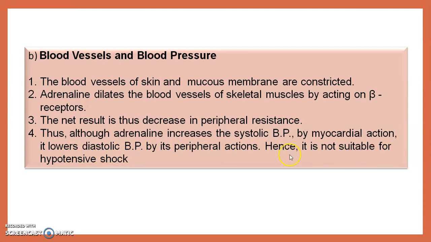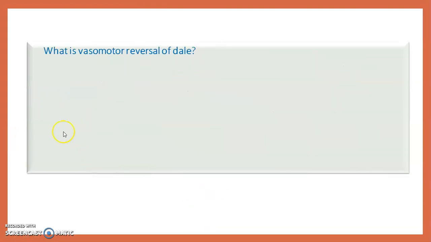Hence, it is not suitable for hypotensive shock. First it increases the systolic BP, then it is responsible for lowering the diastolic BP. Then we see the reason. What is the vasomotor reversal of Dale?